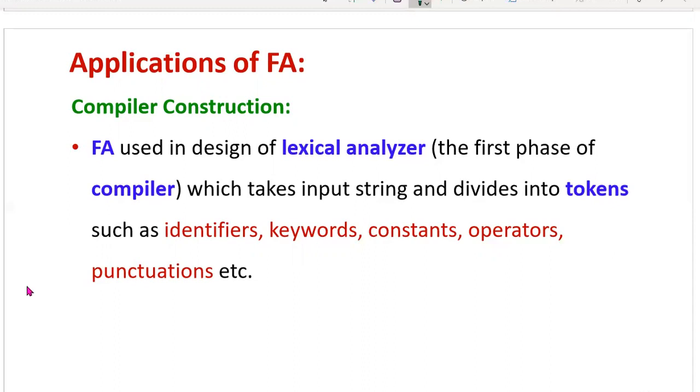Now what is the role of finite automata here? To represent the tokens of the lexical analyzer, that is identifiers, keywords, constants, operators or punctuations, in the form of automata. So by using automata, we can represent all these tokens. Finally, we can verify whether these tokens are valid or not. That validity of tokens can be checked by using the concept of finite automata. Further, these are also represented by using a regular expression. That is one of the structural representations of finite automata that we already discussed in the earlier concepts.